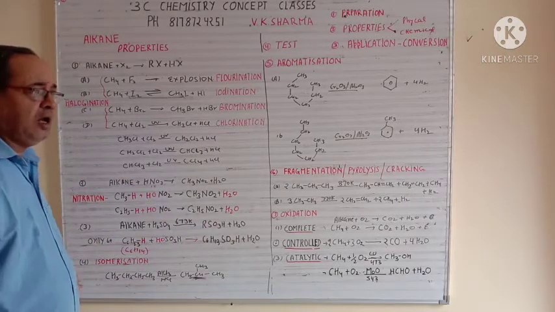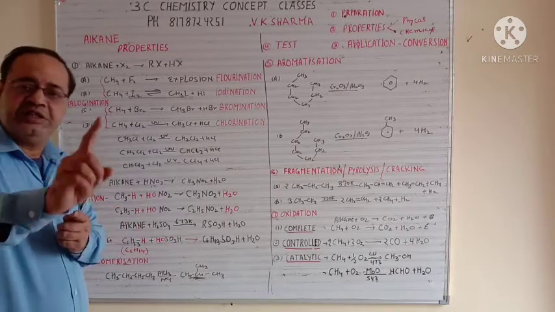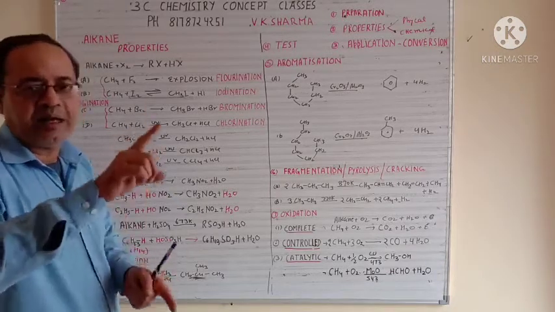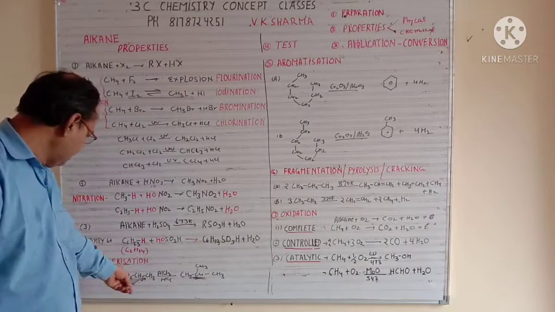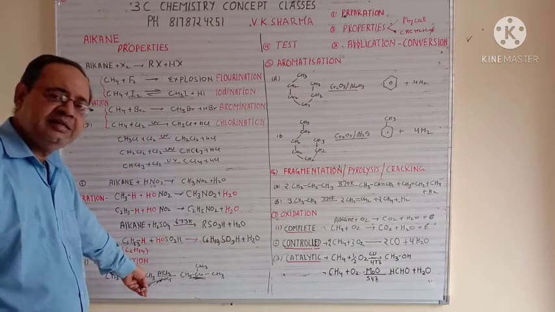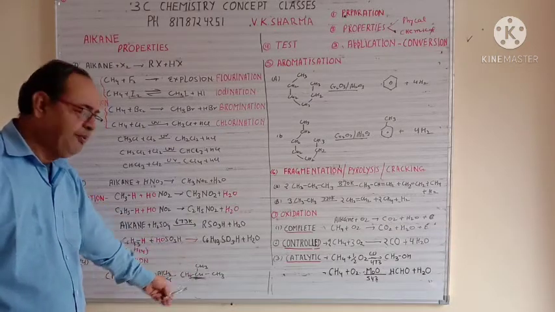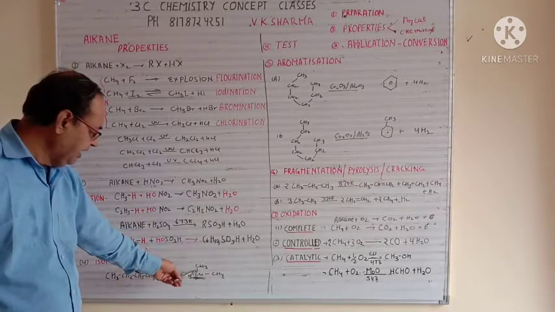Next part is isomerization. In isomerization, what happens basically is that a straight chain always gets a branch. So this is a straight chain of butane. Now when it reacts in the presence of AlCl3 and HCl, it creates one branch. So that is your 2-methyl propane. So one branch is created here.